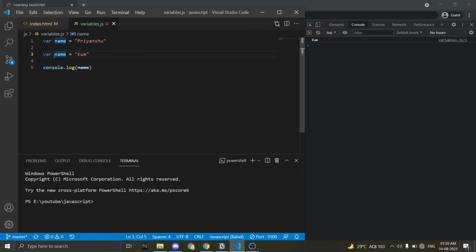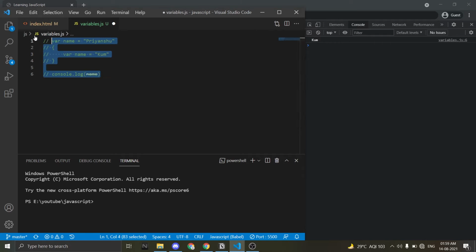What if I try defining it in a scope? Now also we get Kum. This is because var is always defined in a global scope. Now we have var here.